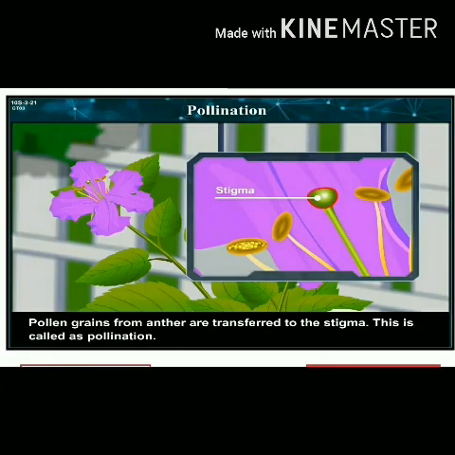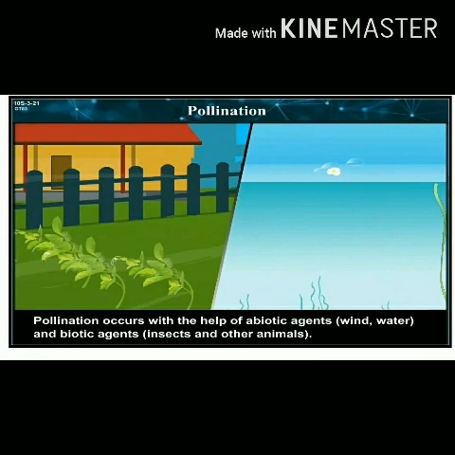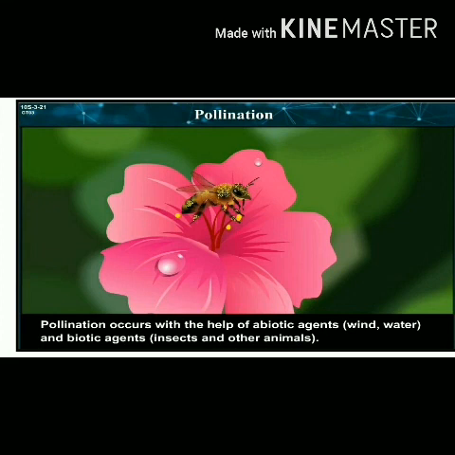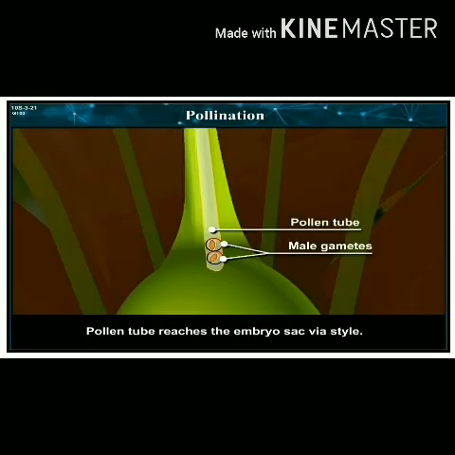Pollen grains from the anther are transferred to the stigma. This is called pollination. Pollination occurs with the help of abiotic agents, wind and water, and biotic agents like insects and other animals. The stigma becomes sticky during pollination. Pollen grains germinate when they fall upon such a sticky stigma. A long pollen tube forms, and two male gametes are formed. The pollen tube carries the male gametes.